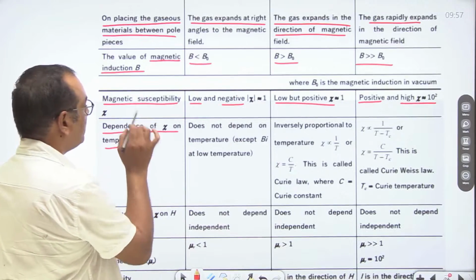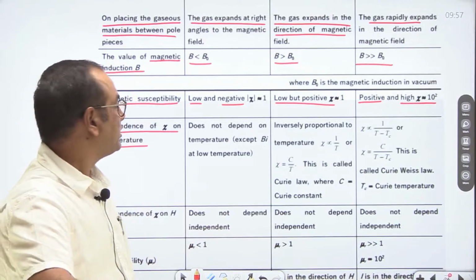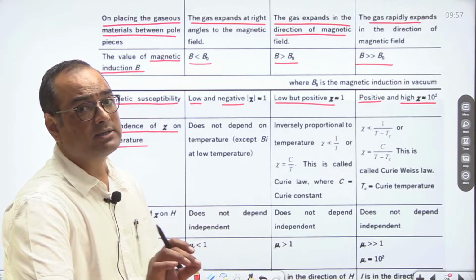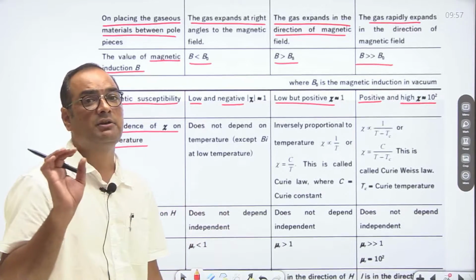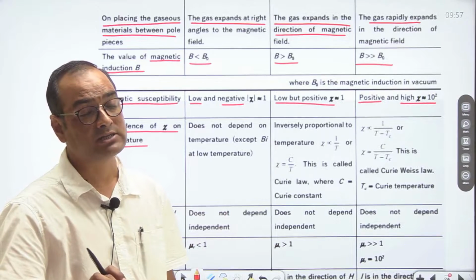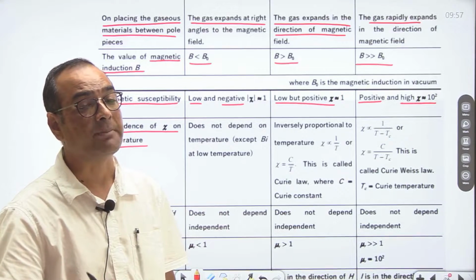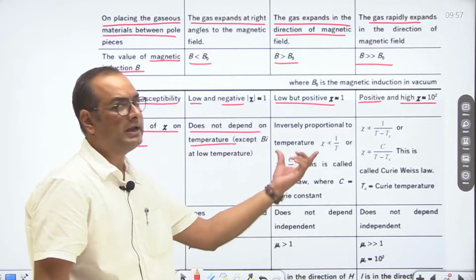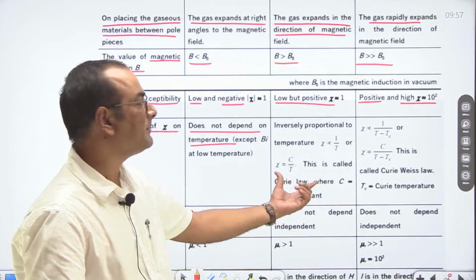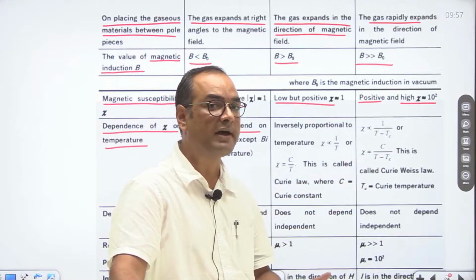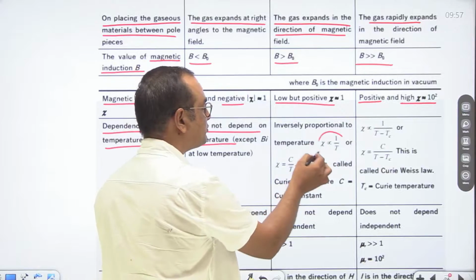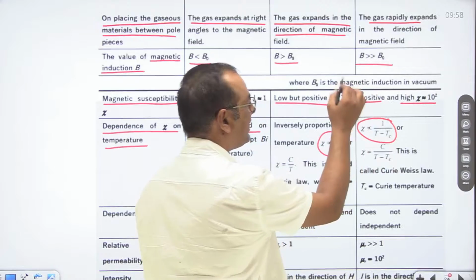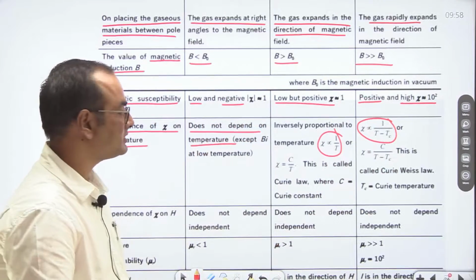Dependence of magnetic susceptibility on temperature. In case of diamagnetic substance, there is no dependence. Dependence is zero. It means the susceptibility of diamagnetic substances does not depend on temperature. While in case of paramagnetic substance, Curie's law is applicable, and in case of ferromagnetic substances, Curie-Weiss law is applicable. So we can say that xi is proportional to 1 upon T in case of paramagnetic, and proportional to 1 upon T minus Tc for ferromagnetic substances.